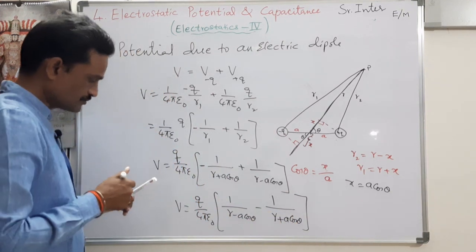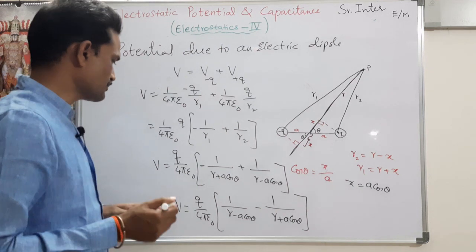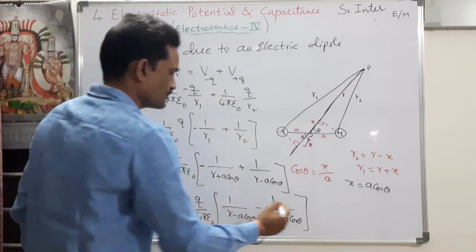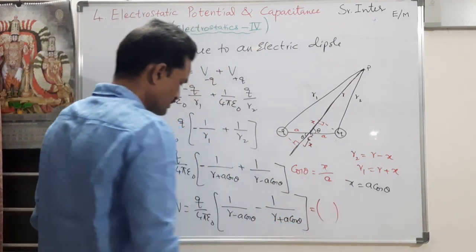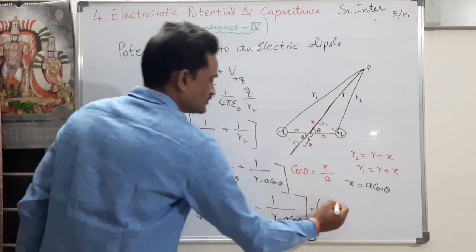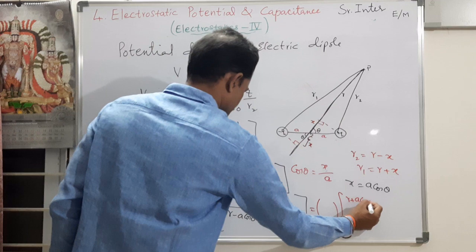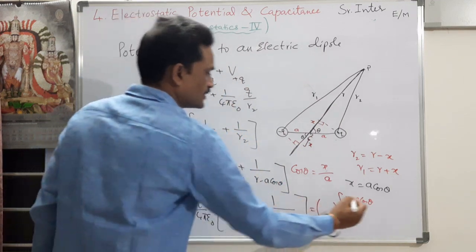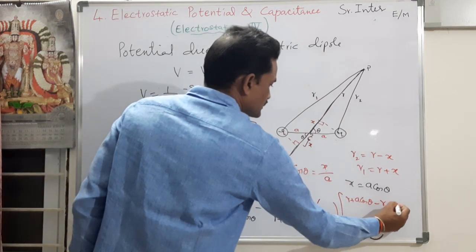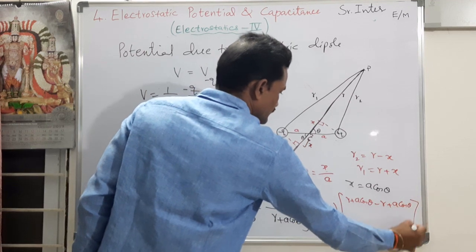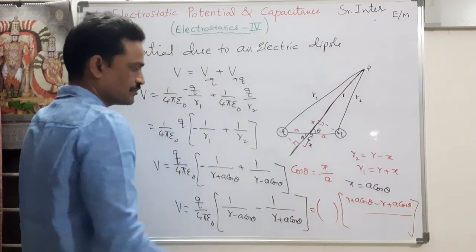So you have to do some simple mathematical simplification. This is the constant q by 4 pi epsilon naught. In the numerator you will get r plus a cos theta minus r plus a cos theta, divided by a plus b into a minus b.